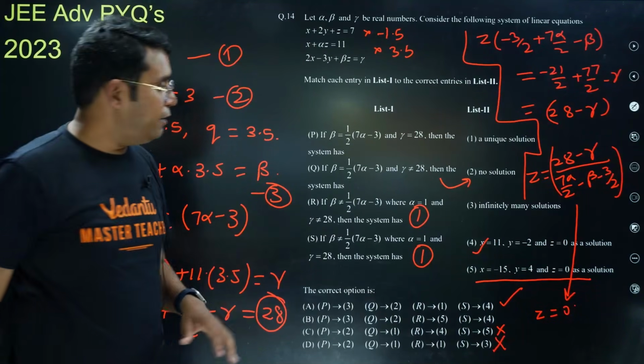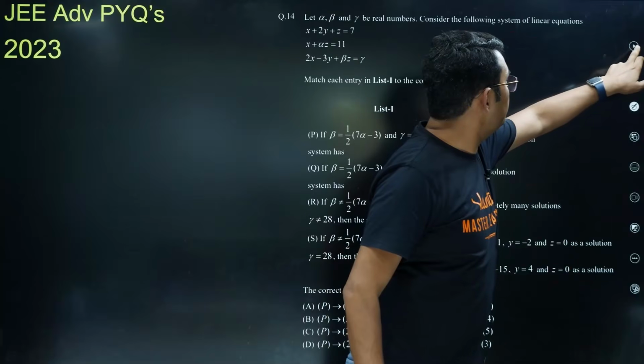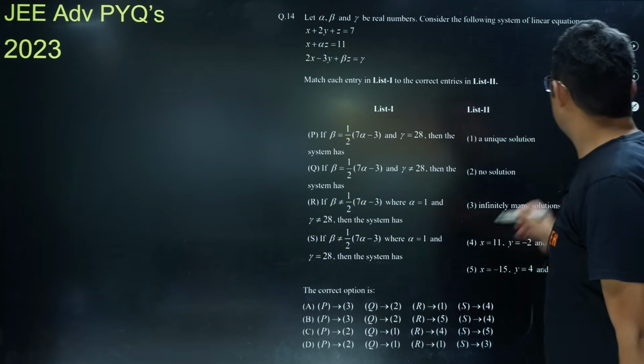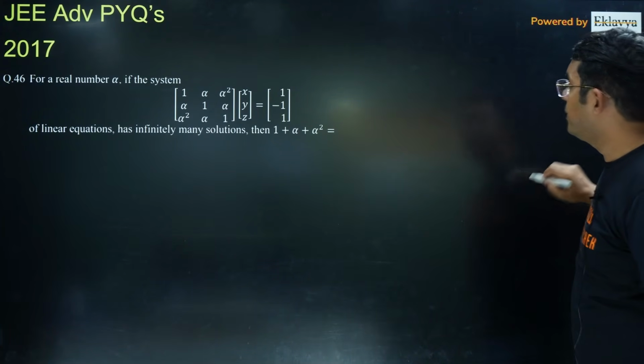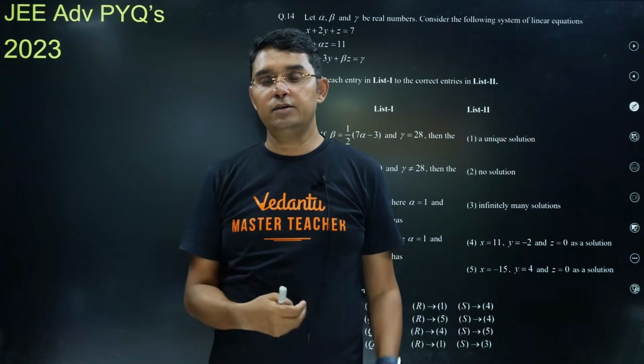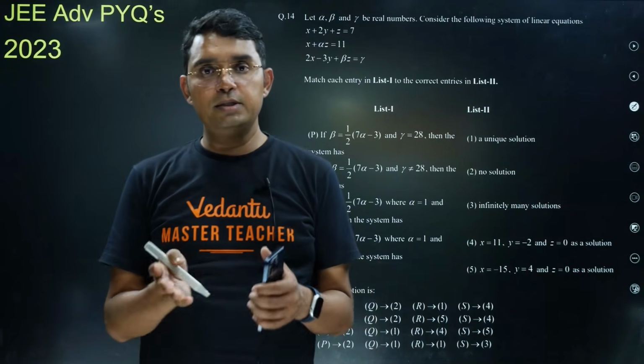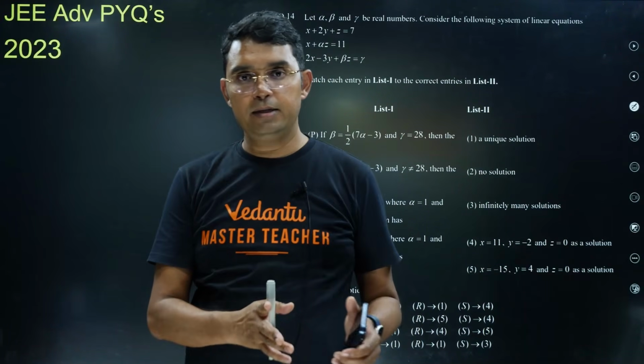So my effort in this session, let me see if something is remaining. No, I think that's the same question. Yeah. Okay, this question I'm leaving. So my effort in this session was to convince you that we can do questions with the help of the shortcut method.